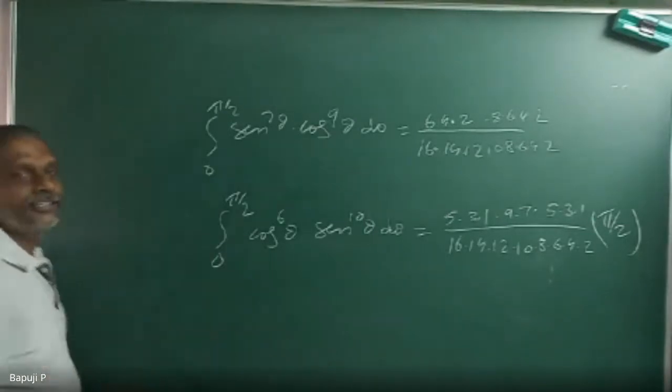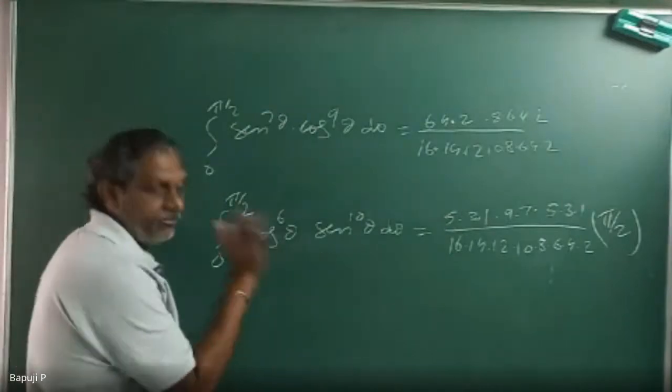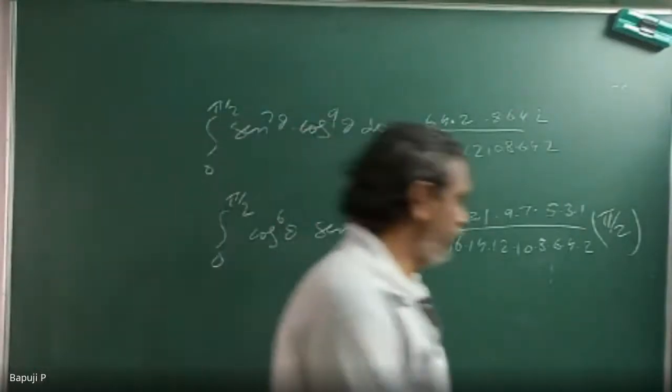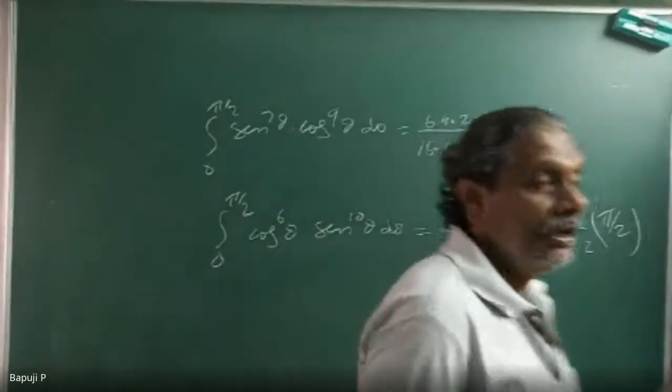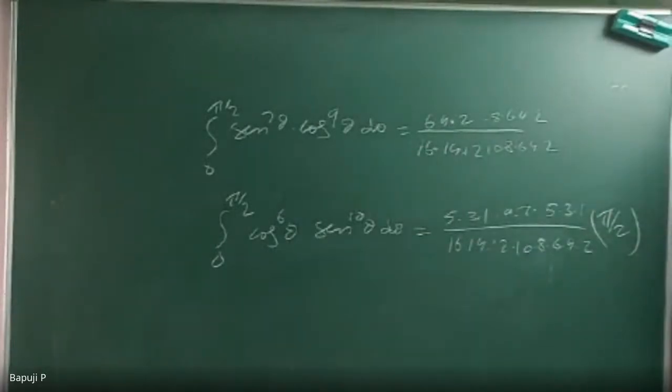So a lot of things are there. The same thing I can do with beta gamma, but this time we can remember the result. Suppose it is an MCQ, then you don't need to do gamma beta. Just like this, you can attack it. If you are not able to do some, at least minimum 1 mark you will get.